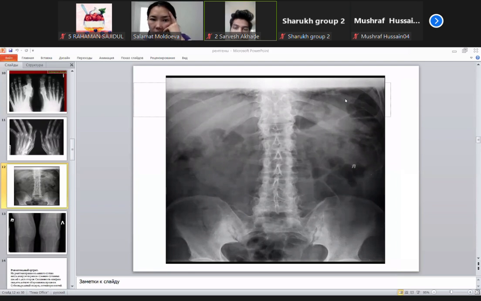Lower part. Ma'am, the lumbar region, ma'am. Lower part here. Yes, ma'am. And this part, thoracic also already.